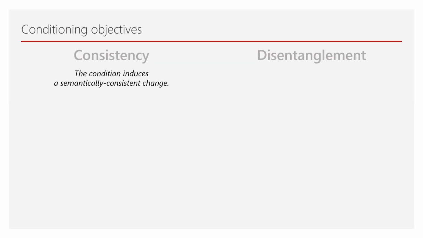Correct conditioning achieves two things: consistency and disentanglement. Consistency induces a semantically consistent change in the generated sample. When generating a sample X using generator G and noise Z, if the condition P is a smiley expression, then we want the generated face sample X to look smiley and not angry.